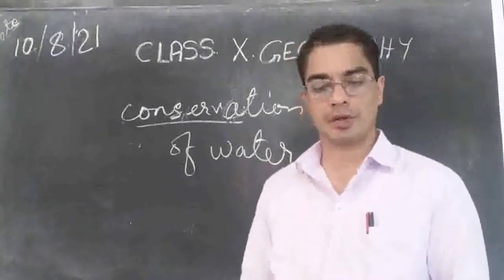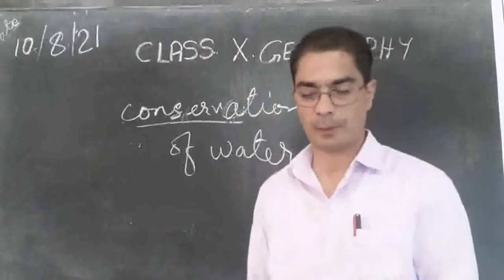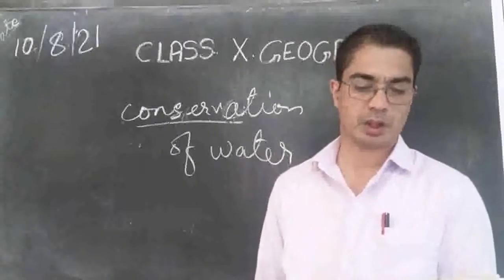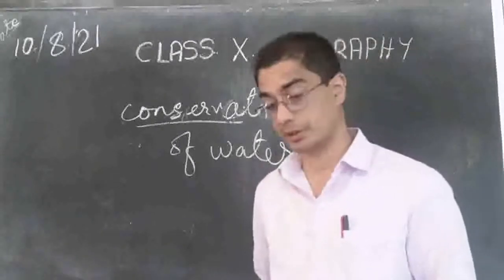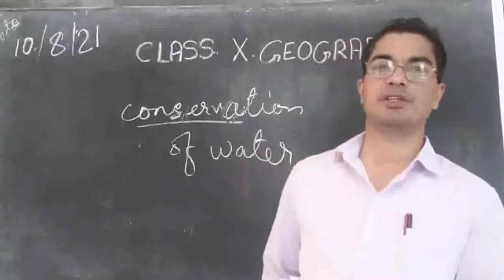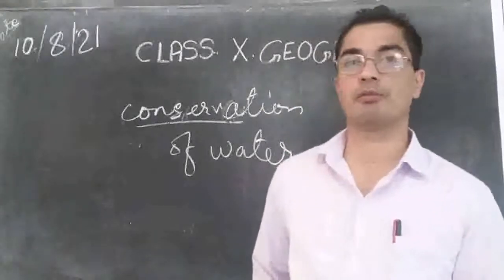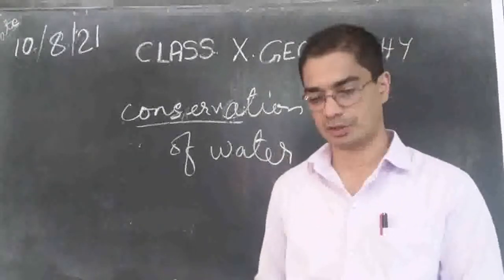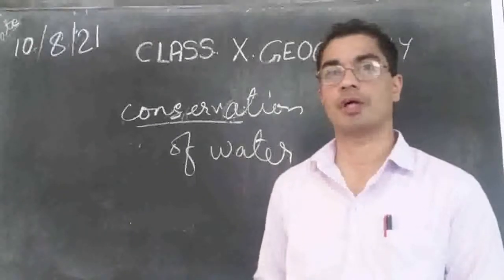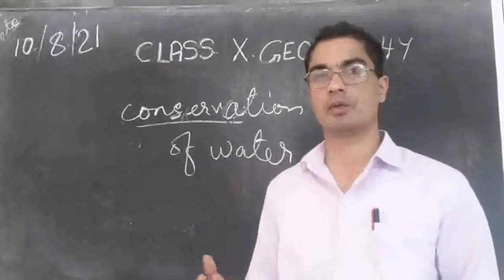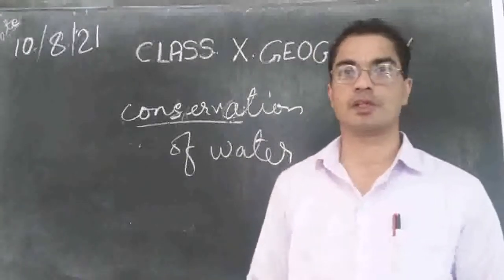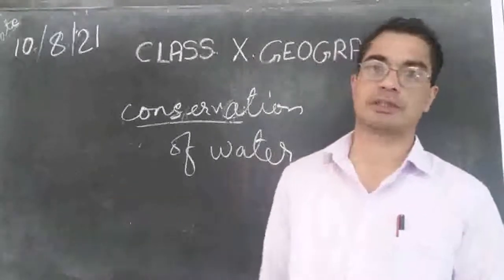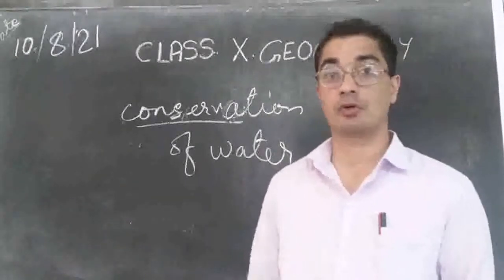The ever increasing number of industries has made matters worse by exerting pressure on the existing freshwater resources. As we said, the number of industries has increased by now. Anywhere we go, there are a lot of industries, people are setting up industries. Industries require a lot of water in order to produce something. Without water they cannot produce anything. Whether they are producing food items or big iron structures, whatever it may be, they need a lot of water.